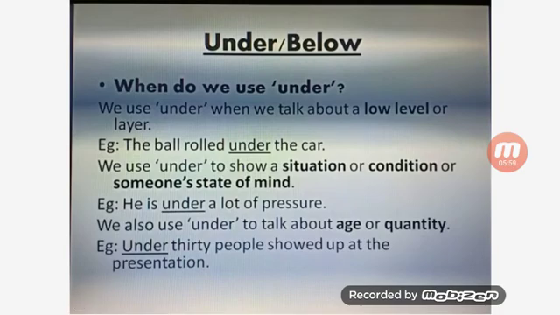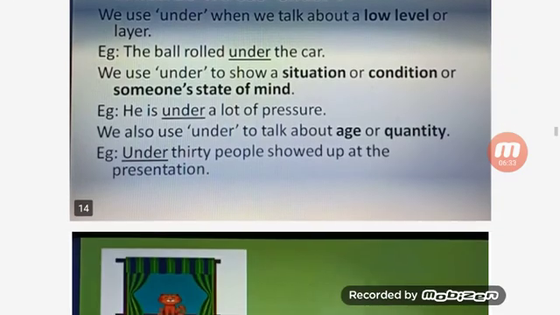Next is under and below. When do we use under? We use under when we talk about a low level or layer. Example, the ball rolled under the car. We use under to show a situation or condition or someone's state of mind. Example, he is under a lot of pressure. We also use under to talk about age or quantity. For example, under 30 people showed up at the presentation.